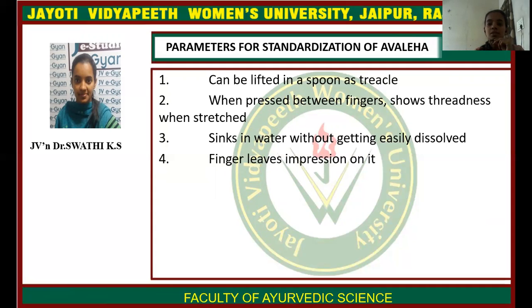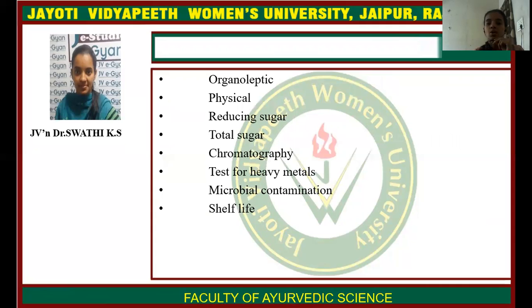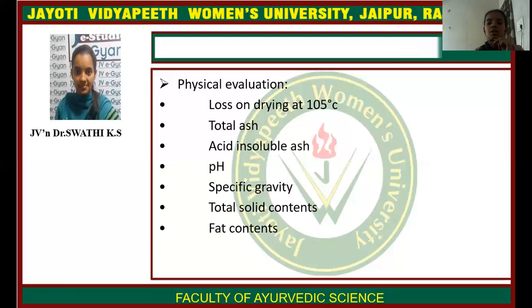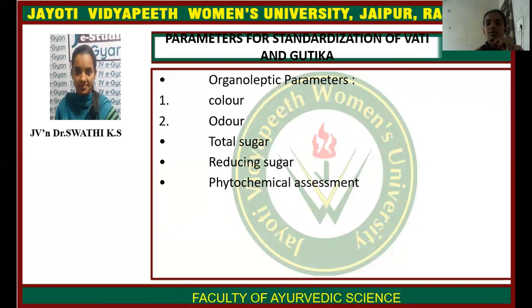These are the Ayurvedic tests. Others are organoleptic and physical parameters, reducing sugars, total sugars, chromatography, test for heavy metals, microbial contamination, shelf life, and physical evaluations like loss on drying at 105 degrees Celsius, total ash, acid insoluble ash, pH, specific gravity, total solid content, and fat content.